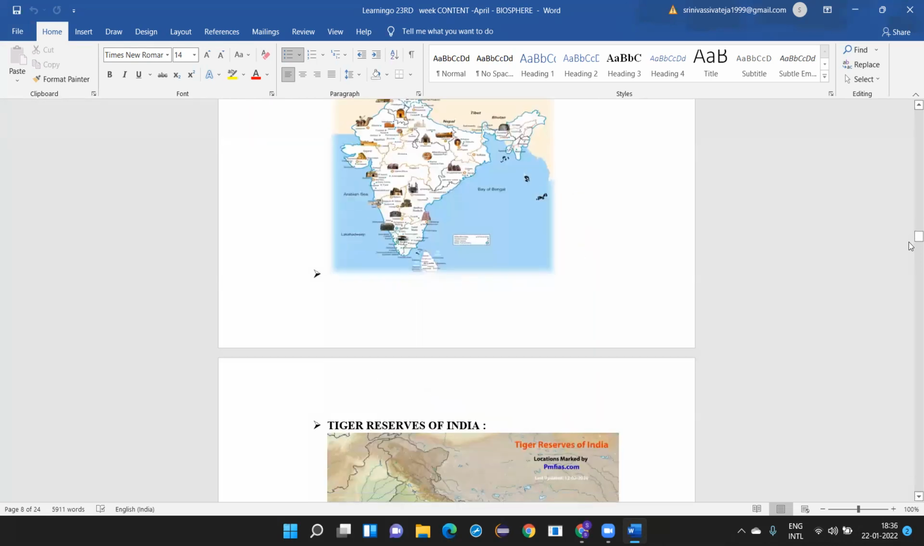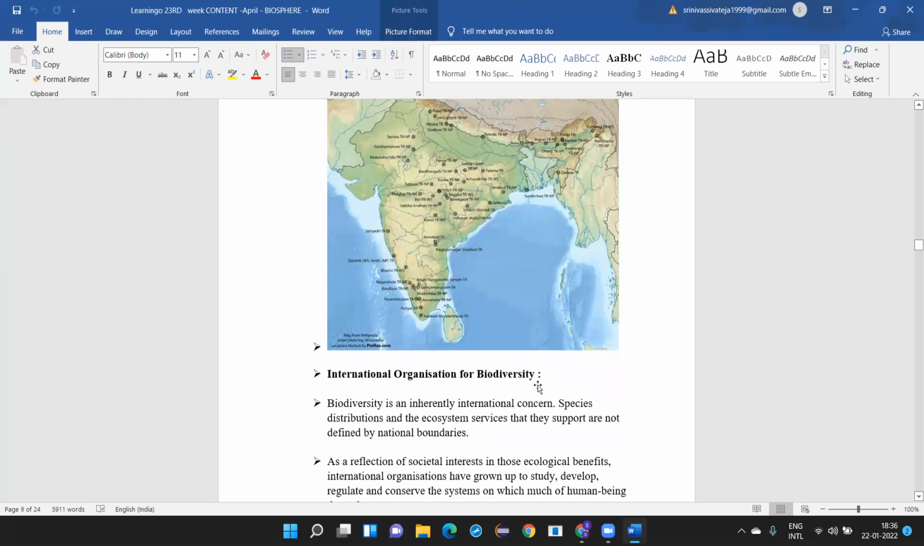Okay. Then you have the wildlife sanctuaries. These are all the various wildlife sanctuaries. Then you have the tiger reserves of India. Actually, this is not very clear, I think. Maybe the names are not seen properly. Okay. Then these are all the tiger reserves you have in our country. Then you have the International Organization for Biodiversity.